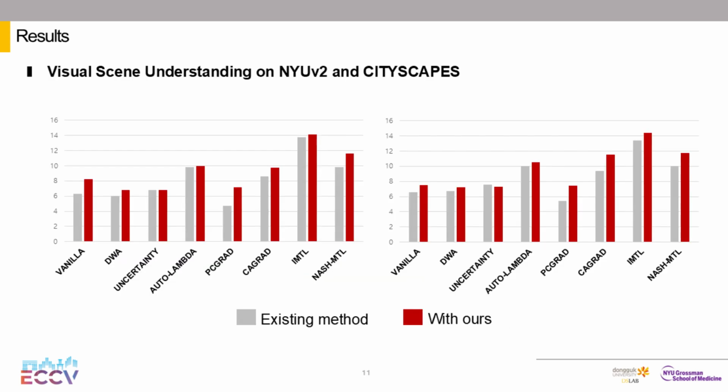These are the results of our scene understanding experiment using the NYU v2 dataset. The proposed method showed similar or better performance than common benchmarks in recent multitask learning studies such as dynamic weight averaging, uncertainty weighting, and PCGrad. Notably, these results were achieved without loss balancing or gradient manipulation methods. Moreover, combining the proposed method with other methods resulted in performance improvements. These results confirm that the proposed method improved performance in the scene understanding task across most cases.